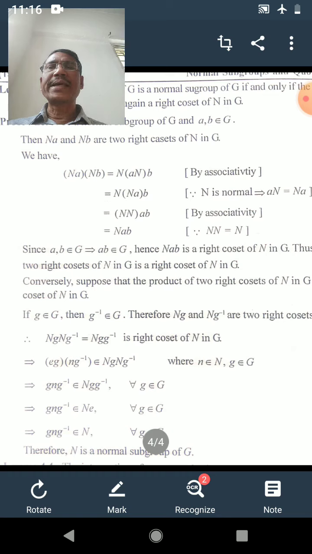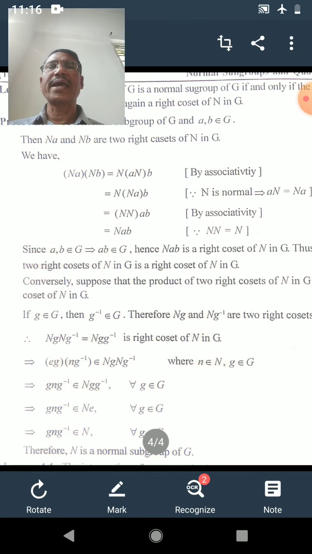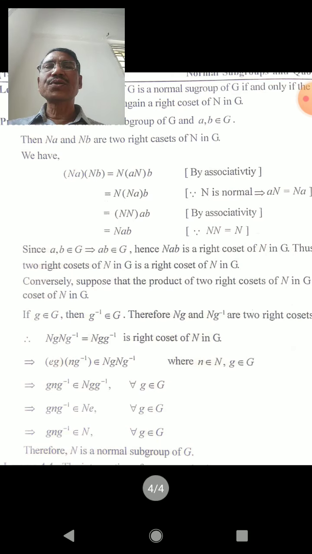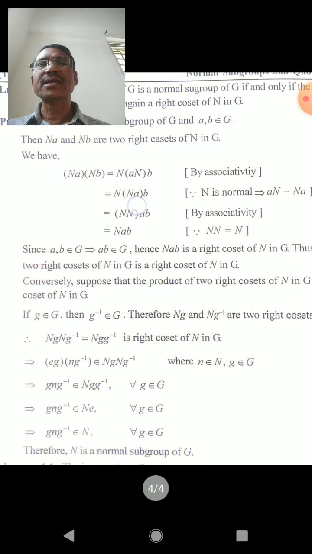Now applying the associative property, Na into Nb can be written as N into aN into b. But aN is equal to Na because our assumption is that N is a normal subgroup, and by the previous lemma, if N is a normal subgroup, every left coset can be written as a right coset.